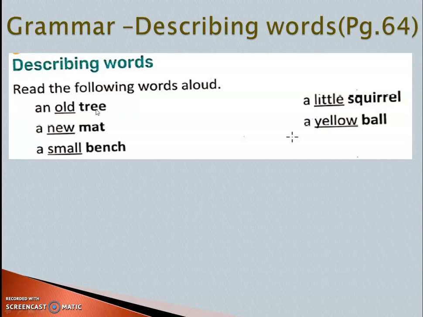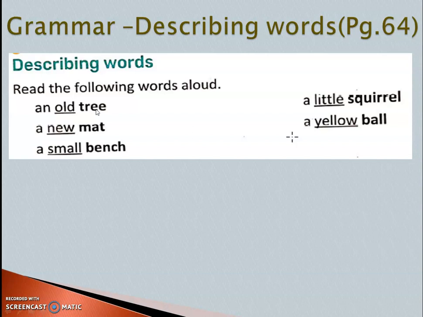Then old tree, because the tree was very big and it is many years old. So it is an old tree. These are all the describing words. These are all the words which say about those things: tree, mat, bench, squirrel, ball.